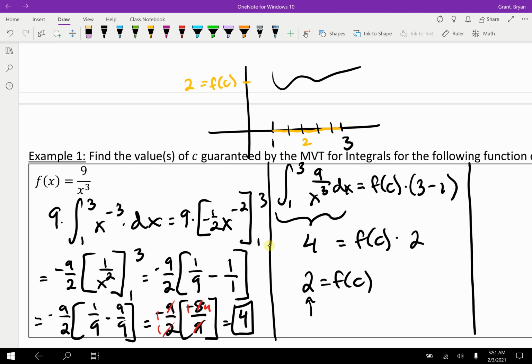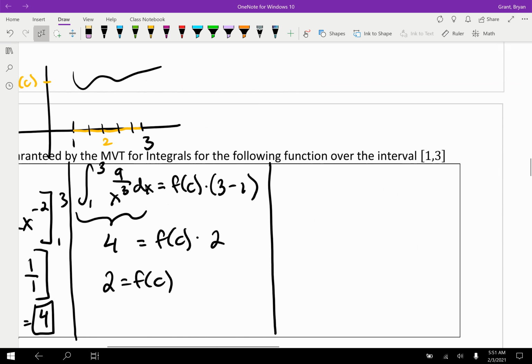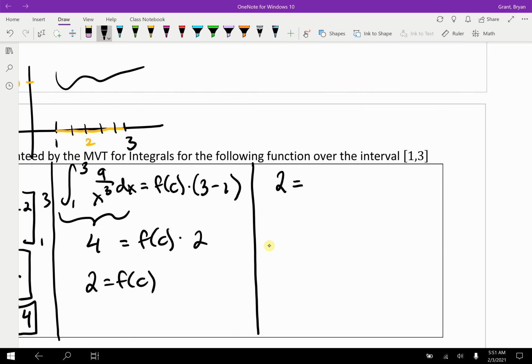If the output is 2 and we're looking for a value c, then aren't we saying that we want to know when 9 over c cubed equals 2, right? We want the input. So we multiply both sides by c cubed, divide by 2, and then finish off by taking our cube root.